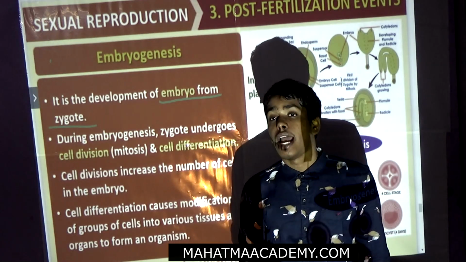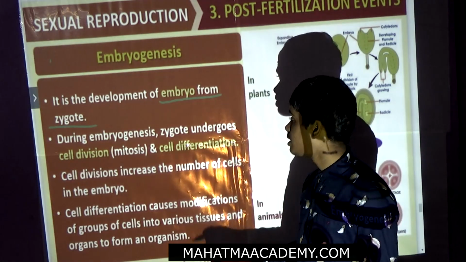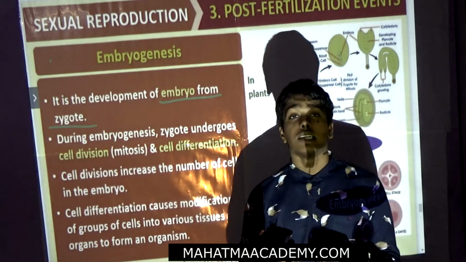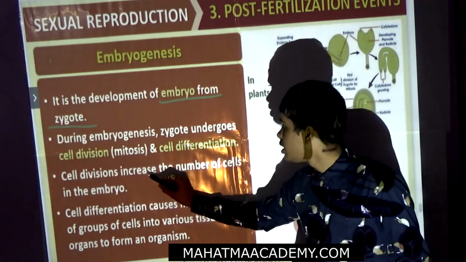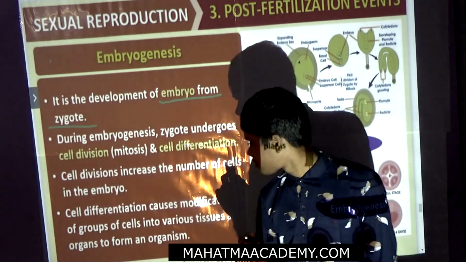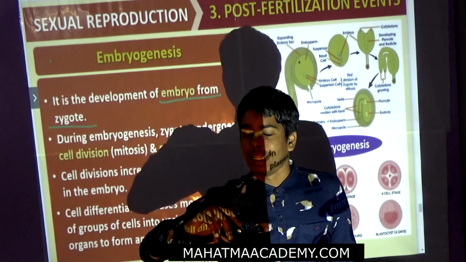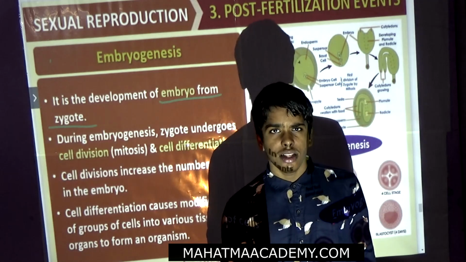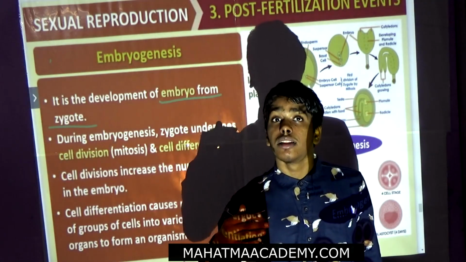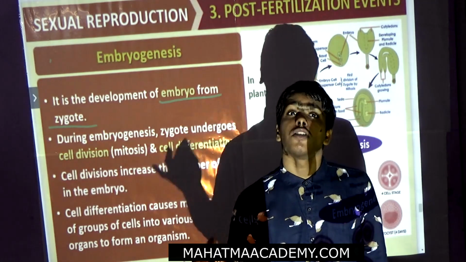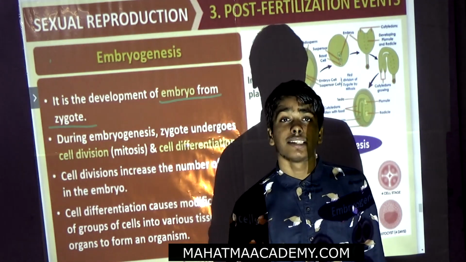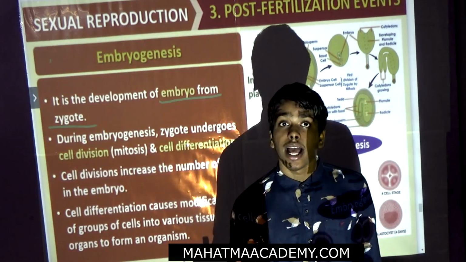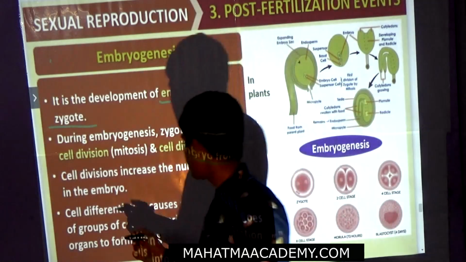During embryogenesis, the zygote will undergo several cell divisions and cell differentiations. Okay? Cell divisions means the number of cells will increase. Look here. Now, why will cell differentiation occur? Cell differentiation will occur because of it the tissues and the organs will form. So, because of cell differentiation, the different types of tissues and organ systems will form.